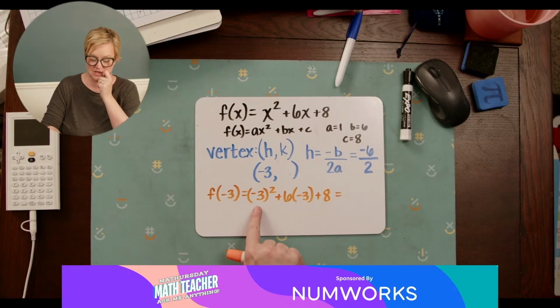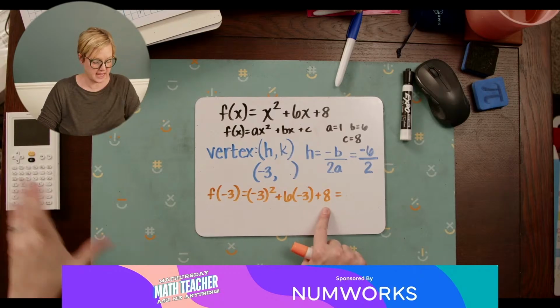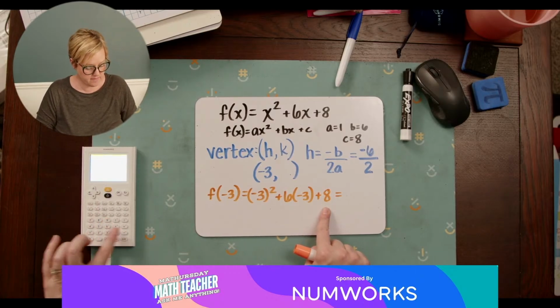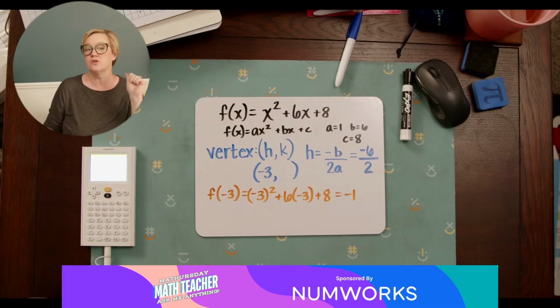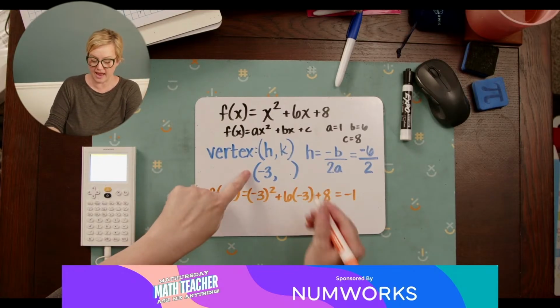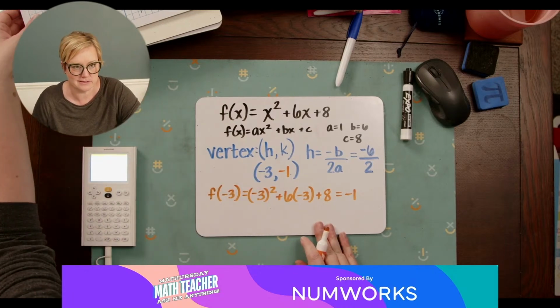Okay, so this is 9 minus 18 plus 8. So 9 minus 18 plus 8, we've got -1. Okay, great. So that means that my vertex is at -3, -1. That's much better than trying to graph -16. I'm sorry.